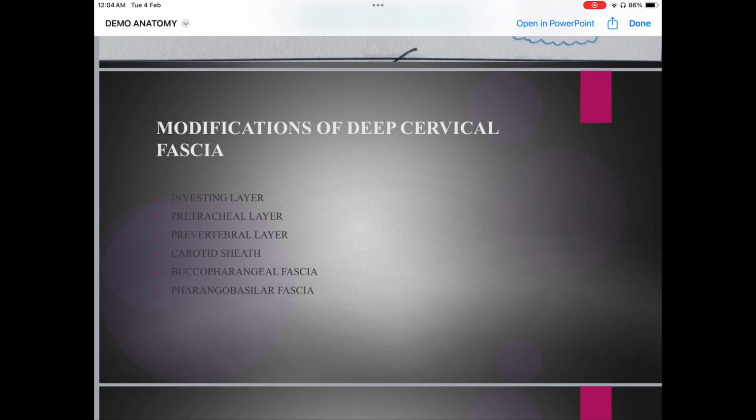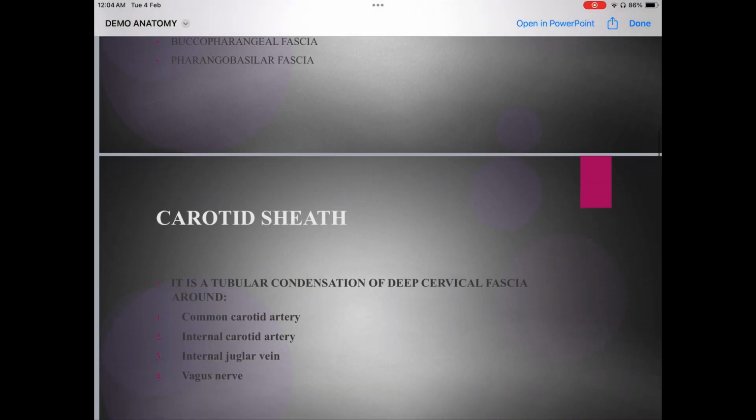They can ask a separate short note, be it for 5 marks or 3 marks, for this investing layer. And second, which is the most important modification, is the carotid sheath. It is also most frequently asked in your exams. We'll be studying separately about the investing layer and the carotid sheath.